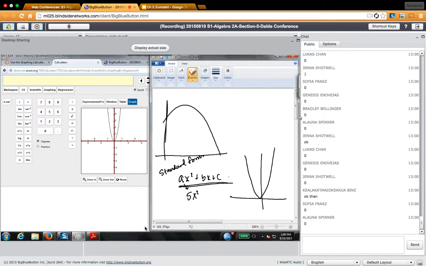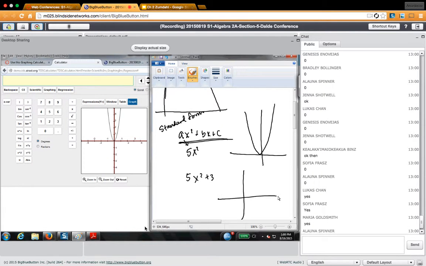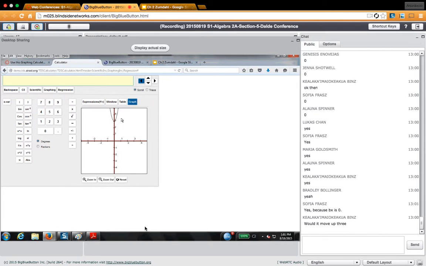And then what happens if I had a c, for example, if I had 5x squared plus 3? What would that graph look like? Is that still a parabola? That's my question. Yeah, sure. Why don't we graph it and check it out. I'm just going to add a plus 3 over here and tell it to graph it. And there it is.